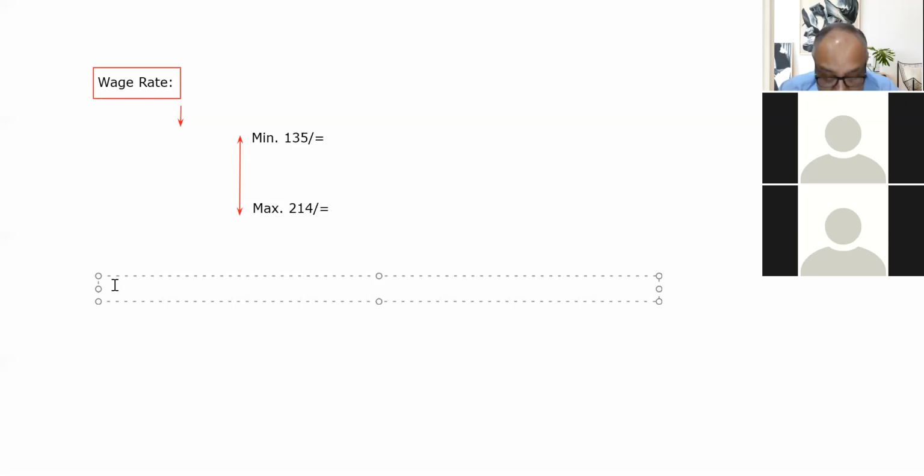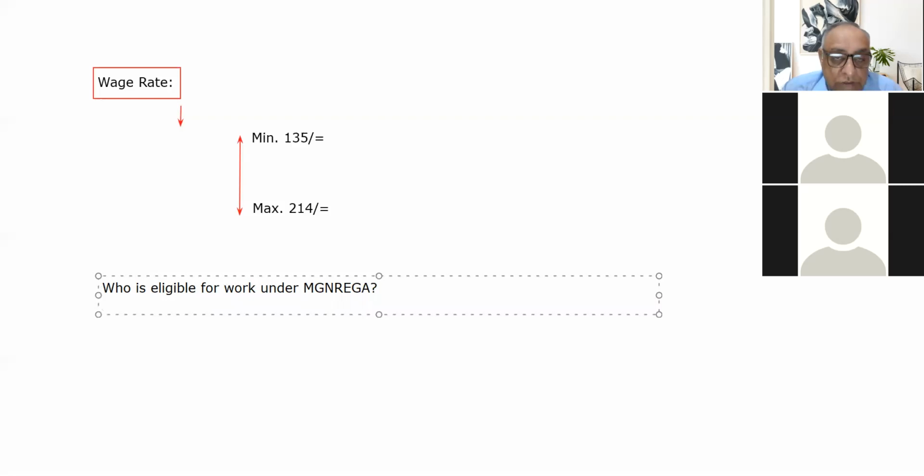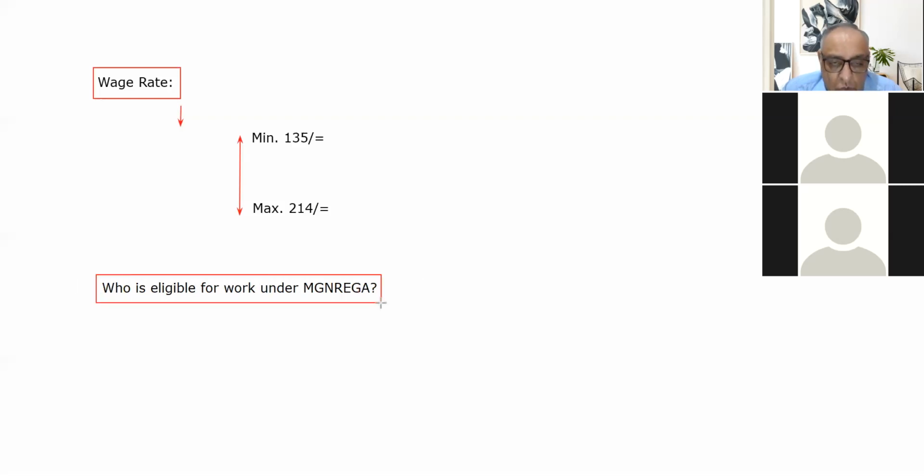So the next thing is: who is eligible for work under Manrega? Okay, so this is another important point. As far as this part is concerned, for a person to become eligible to work under Manrega, the first thing is that he should be a citizen of India, because this is not available to non-citizens.